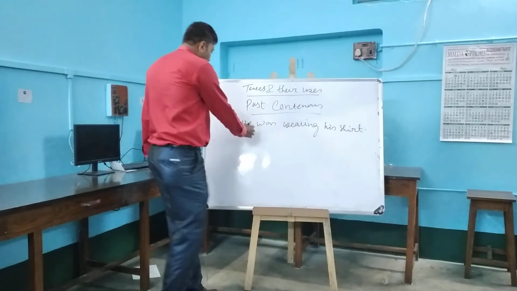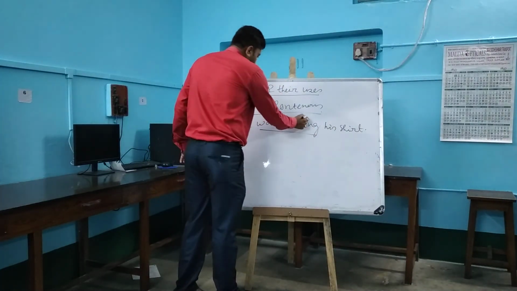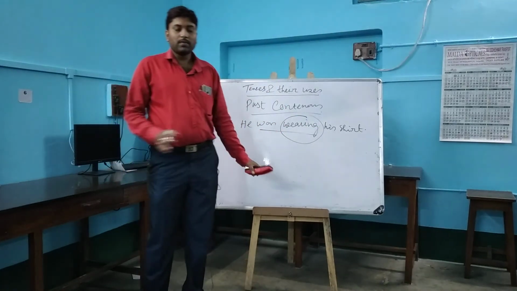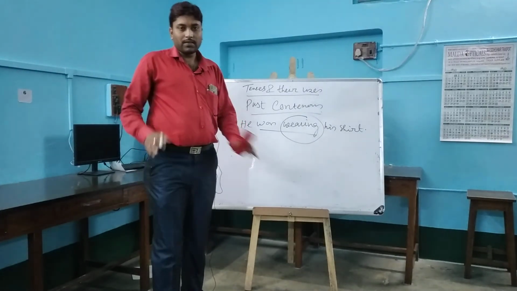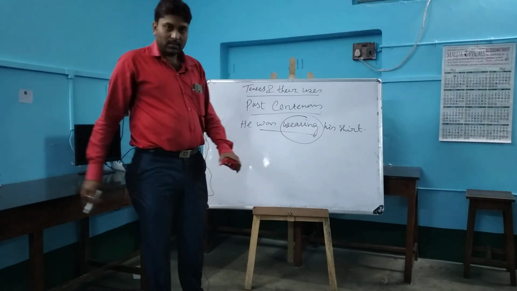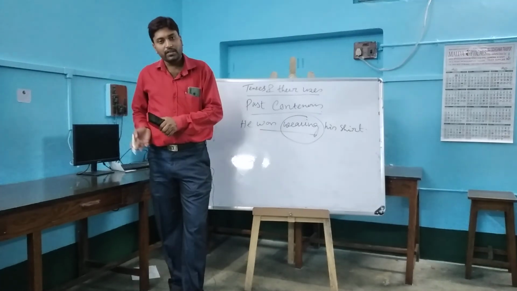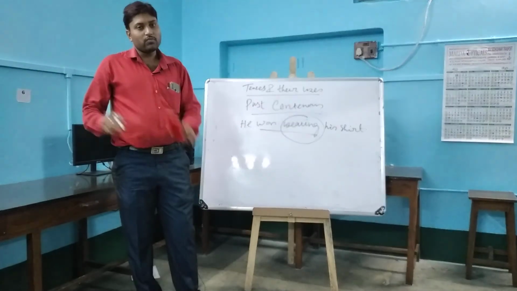Okay, for example, there, just look, V1 ing. That means ing should be used with the present form of verb. This is the form of continuous tense. In present continuous tense, am, is, are plus V1 ing, and in past continuous tense, was, were plus V1 ing.